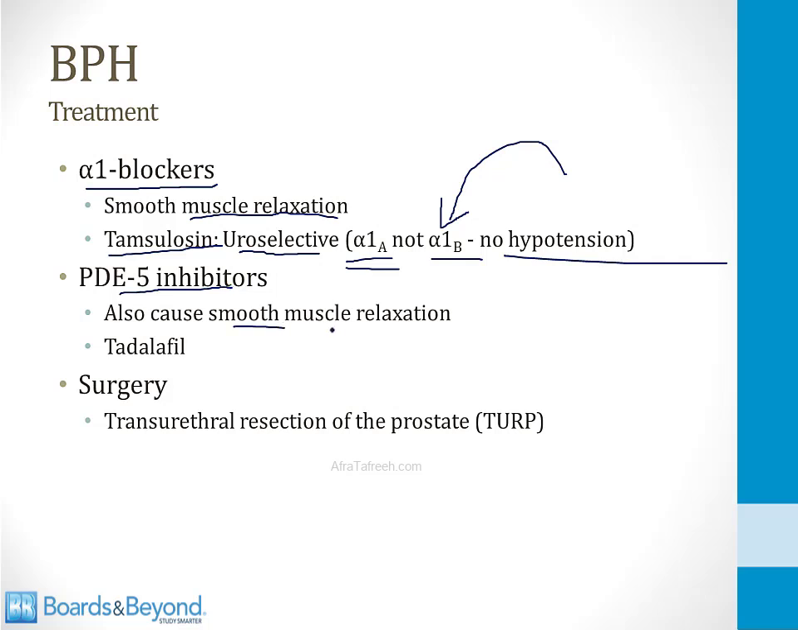They also cause smooth muscle relaxation and help BPH in a similar manner to alpha blockers. The one PDE5 inhibitor that's approved for BPH is called tadalafil. And then finally, surgery is often done by urologists for severe BPH. The classic surgery is called a transurethral resection of the prostate, or TURP. In this procedure, the surgeon inserts tools through the urethra to try and minimize the size of the prostate and the obstruction at the level of the prostate gland.